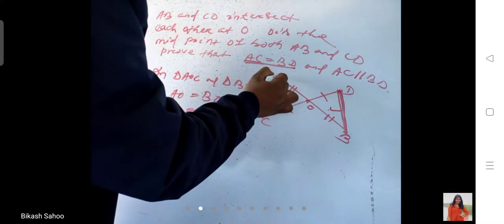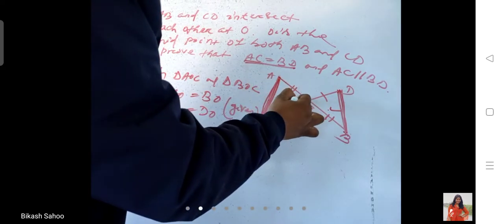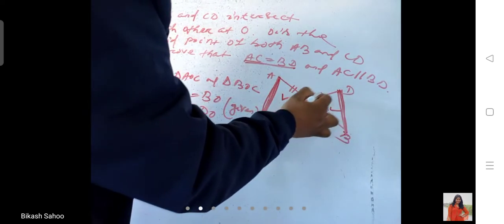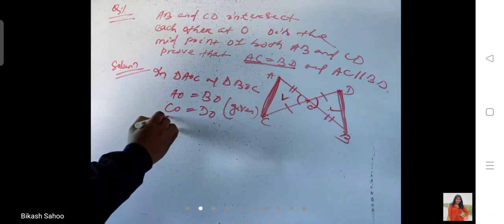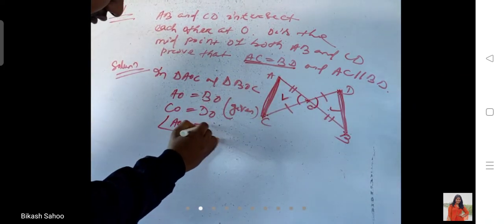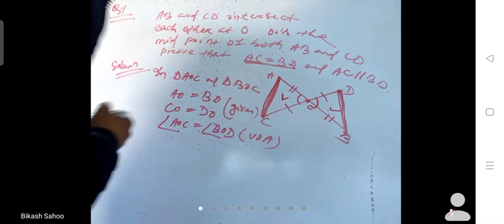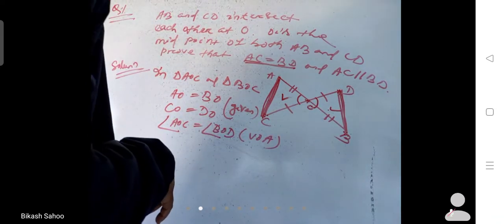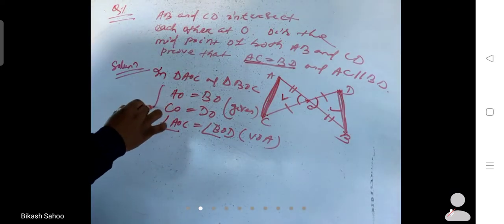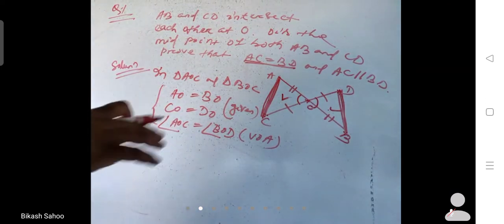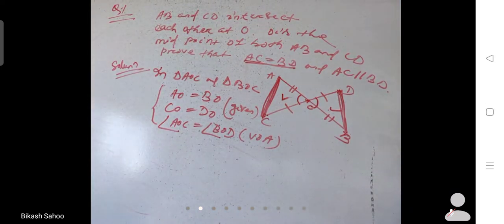And you see angle AOC is equal to angle BOD. By which property? Very good, vertical opposite angles, yes or no? Angle AOC is equal to BOD. So you have to find the congruence property by which the two triangles are equal.